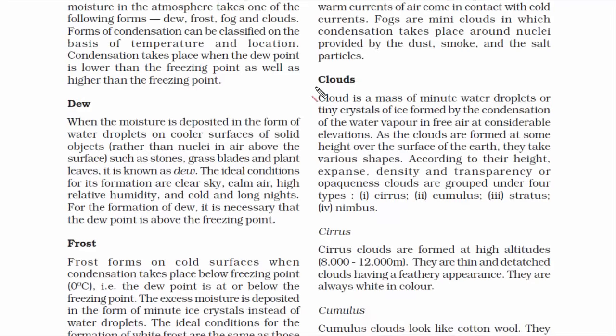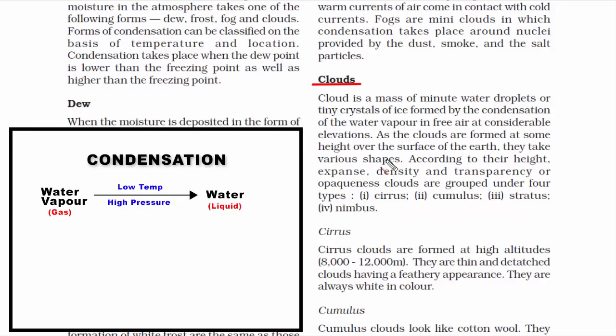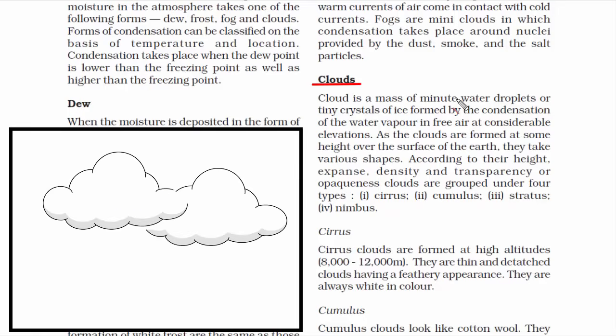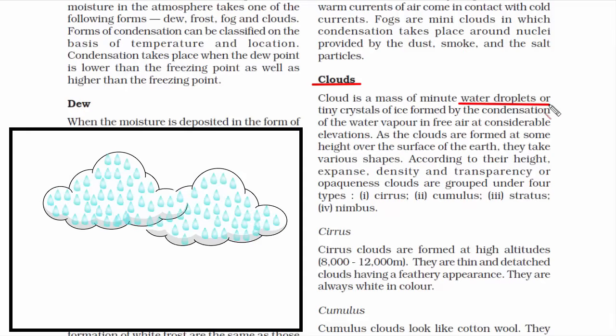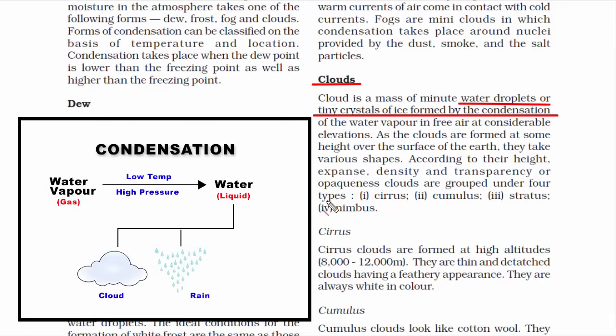And the fourth form of condensation is cloud. In this video, many times I've said that rainfall and cloud are a result of condensation. Now I'll quickly tell you how clouds are formed. When we look at a cloud, it looks like a white, fluffy, gaseous thing that moves around in the air, right? But then clouds are actually a large mass of tiny water droplets consisting of liquid water and crystals of ice, formed by the condensation of water vapor in free air.